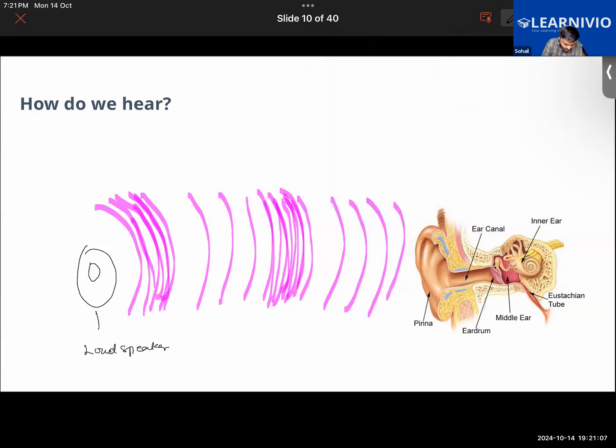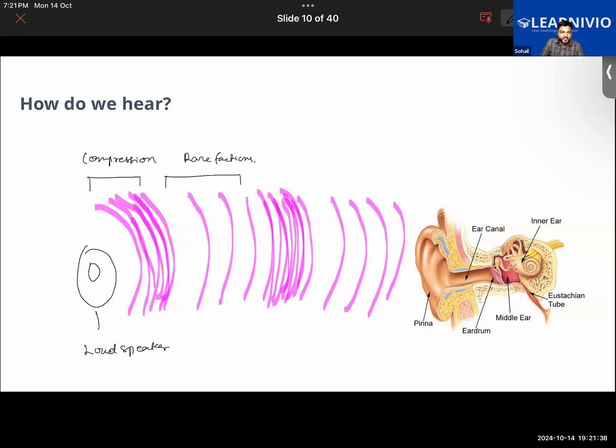So you guys tell me, what is the term used for this when the sound waves are very compactly packed? They are very close to each other. What do we call this? Do we call this compression? Good. And the other one is? Yes, what is it? It's a rarefaction, no? Yes, sir. Rarefaction. Okay.